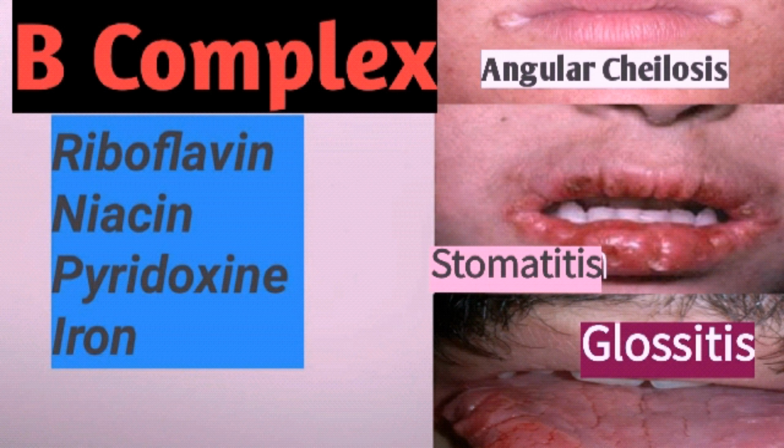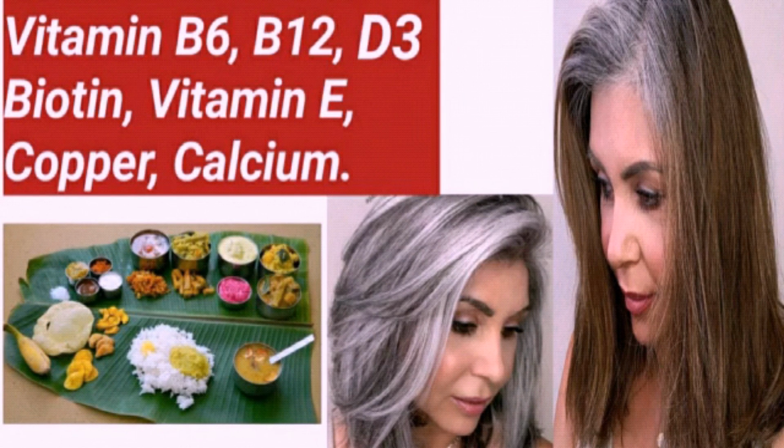This picture shows the graying of hair due to deficiency of B6, B12, D3, biotin, vitamin E, copper and calcium. This can be avoided by taking a balanced diet. So from this video you have understood the nutritional signs and symptoms. So take a balanced diet to avoid this.